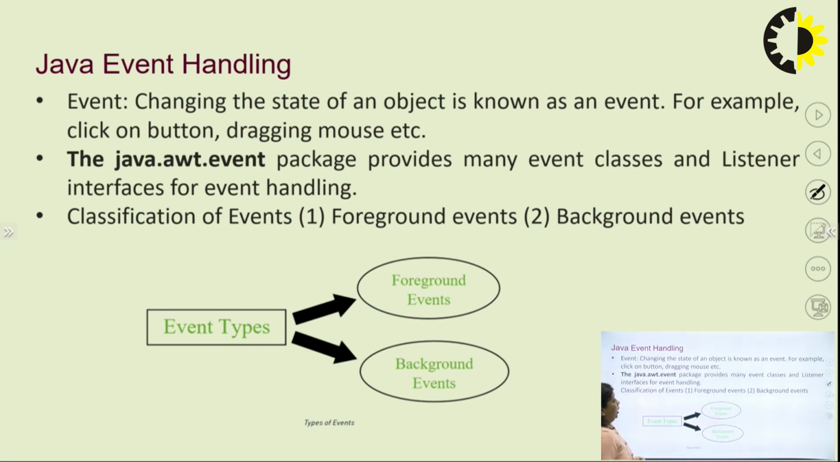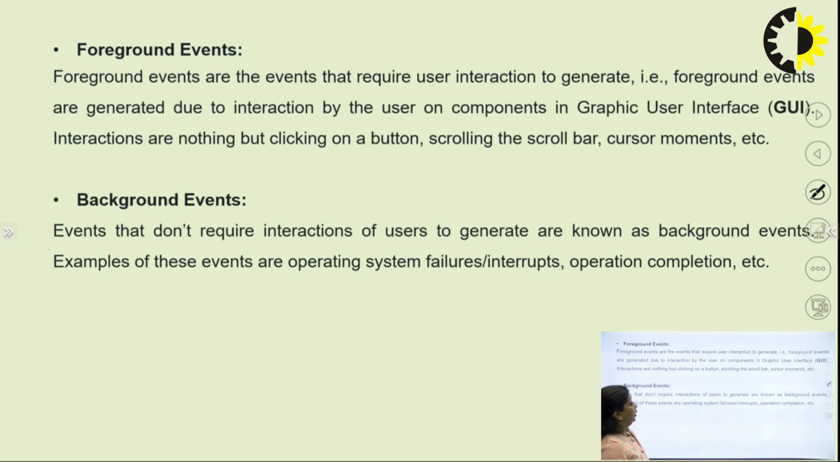Now to classify the events, we can classify them into two categories. One is known as foreground events and the other is known as background events. What is the difference between a foreground event and a background event? A foreground event is generated when a user interacts with some GUI. Usually an interaction with a GUI by a user results in a foreground event. Suppose a user has a GUI and is clicking a button, scrolling the scroll bar or moving the cursor. All these result in events which are known as foreground events.